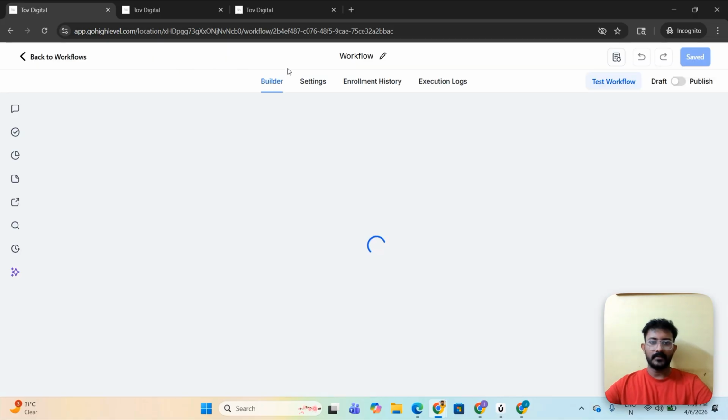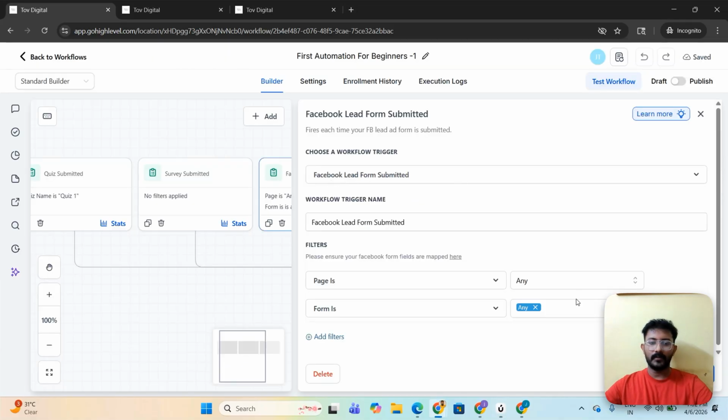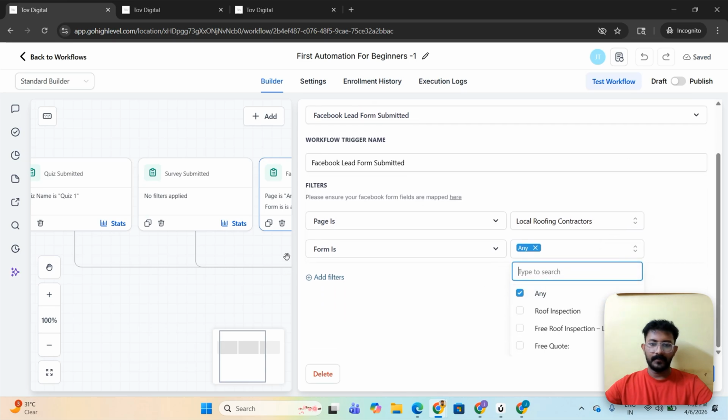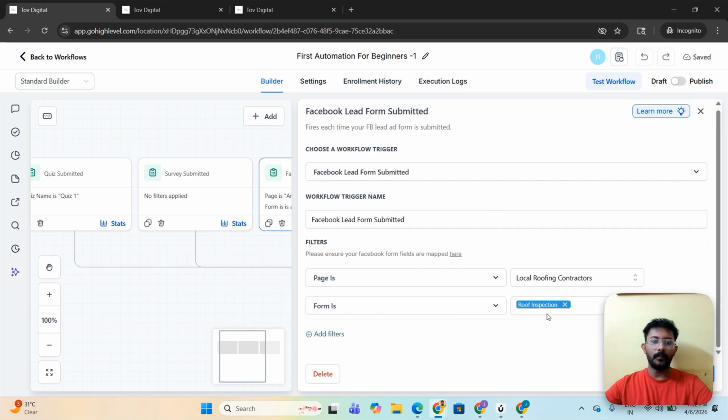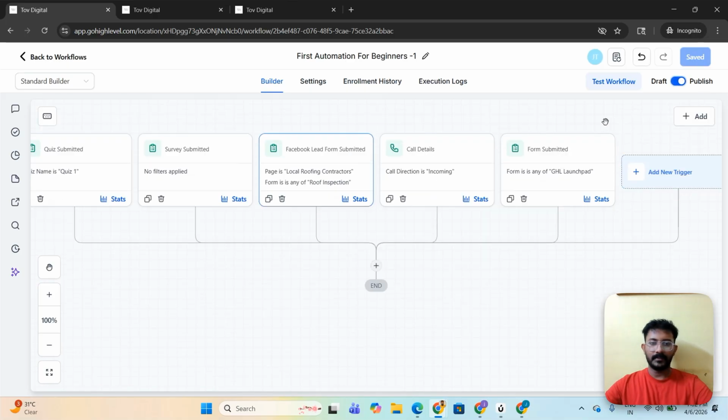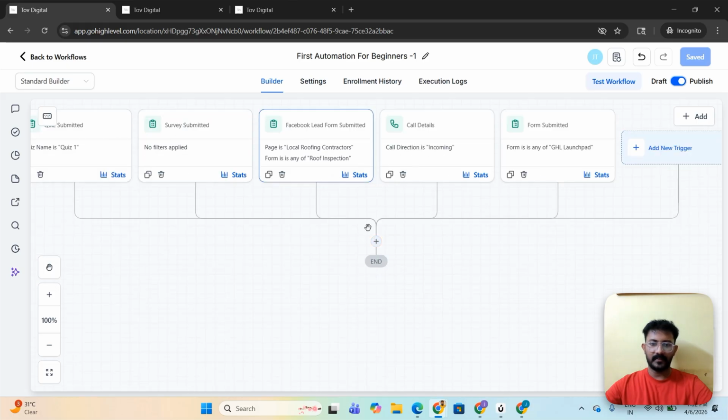properly matching up here. Okay, so now the page is there. Then I'm gonna find out. Yeah, see, the form name has populated from our backend into the front end. I'm saving this trigger and that's it. I'm publishing it also. You can publish it at the end, but I'm just publishing it. It doesn't matter since we haven't added the next action.